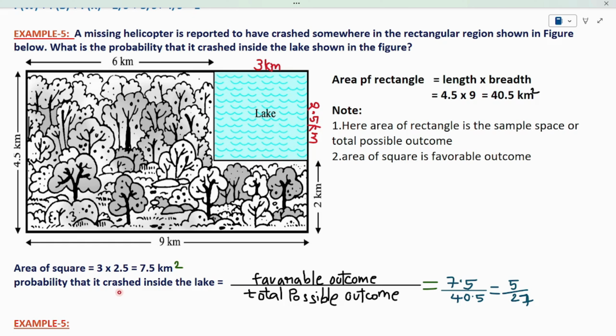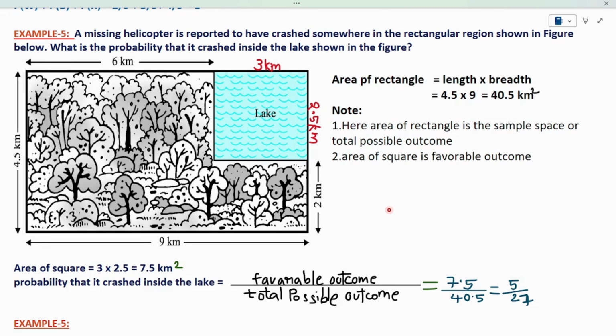Okay. By substituting, the probability that the helicopter crashes inside the lake is the favorable outcome by total possible outcomes. I will get 7.5 by 40.5, which is nothing but 5 by 27. 5 by 27 is the probability of the helicopter crashing in the lake.